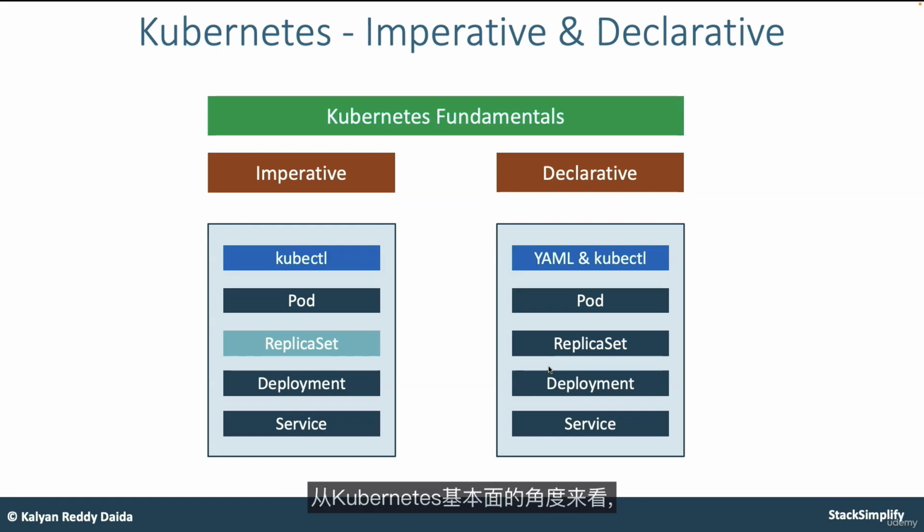From the Kubernetes fundamentals perspective, we are going to take this in 2 approaches. One is the imperative way and the other is the declarative way. In the imperative way, we are going to learn the entire pod, replica set, deployment and service concepts using kubectl. And then we'll move on to the declarative way and learn those things by writing the YAML definitions in a live template writing mode. Once the fundamentals are thorough for us and we have a strong background on Docker and Kubernetes, we'll move on to the next steps.